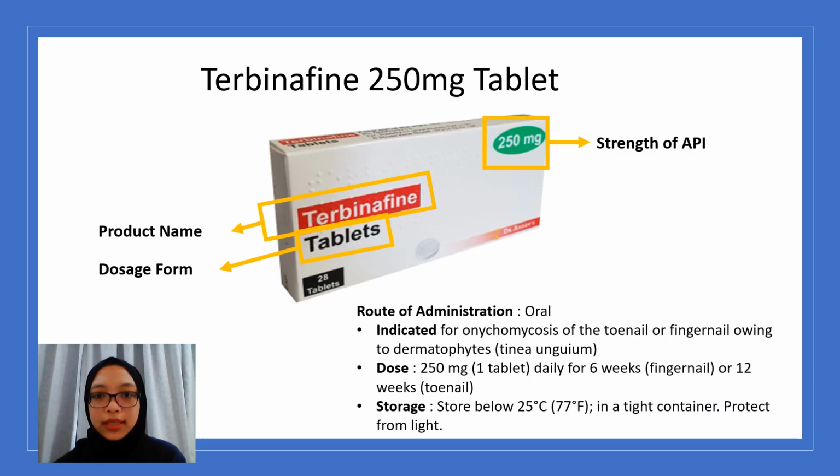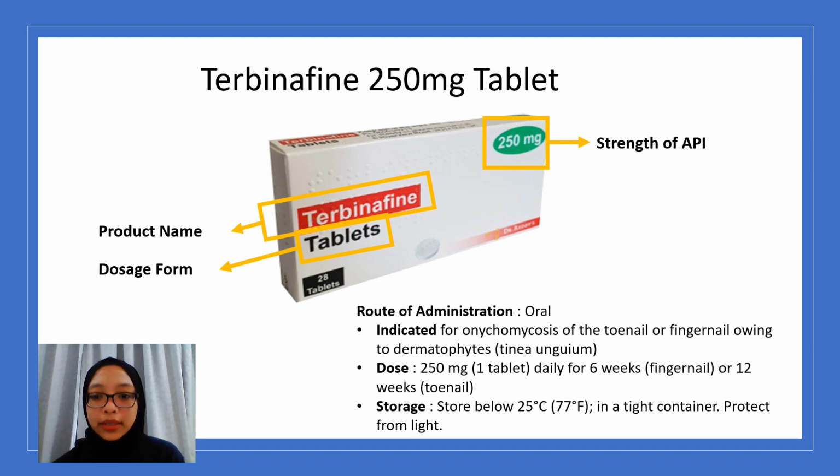So this is our product, terbinafine 250 mg tablet. As we can see from the box itself, the product name is terbinafine tablet, the dosage form is tablet, and the strength of the active ingredient is 250 mg. The route of administration of this tablet is oral.